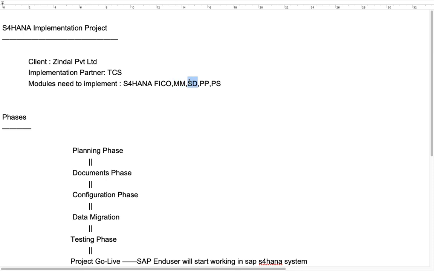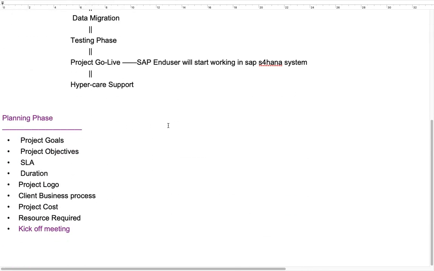SD people start SD configuration, testing and migration at the same time. Okay, so our role is very, very crucial. We are the key members. No doubt at all, we are the key members. Okay, so our requirement is more in the project. So here the project means all teams, not any single member or any single team.